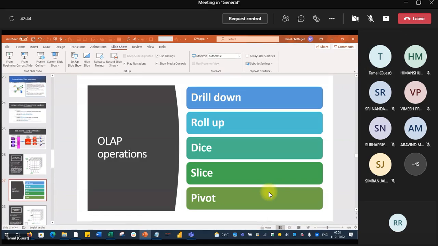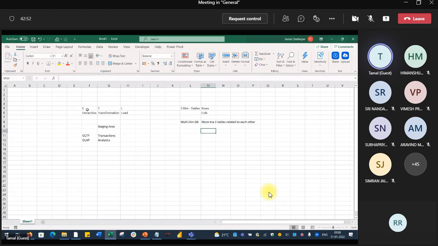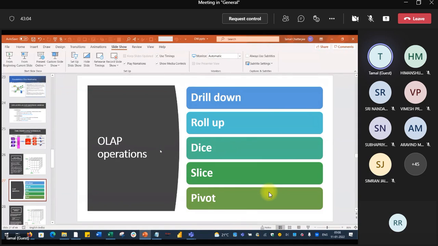Let's see. So these are the 5 operations. We have seen 2 things. Do not be confused. This is actually data warehousing activities, ETL. Now that is actually the OLAP operations, the analytical operations we should be having for our data warehouse. Drill down, it should be roll up actually at the top. Drill down, roll up, dice, slice. These 4 are very common, and then pivot.